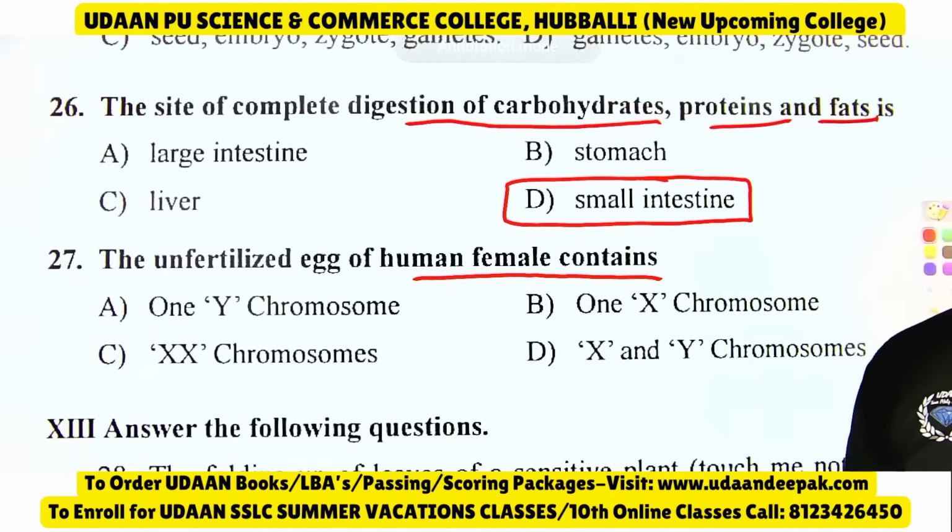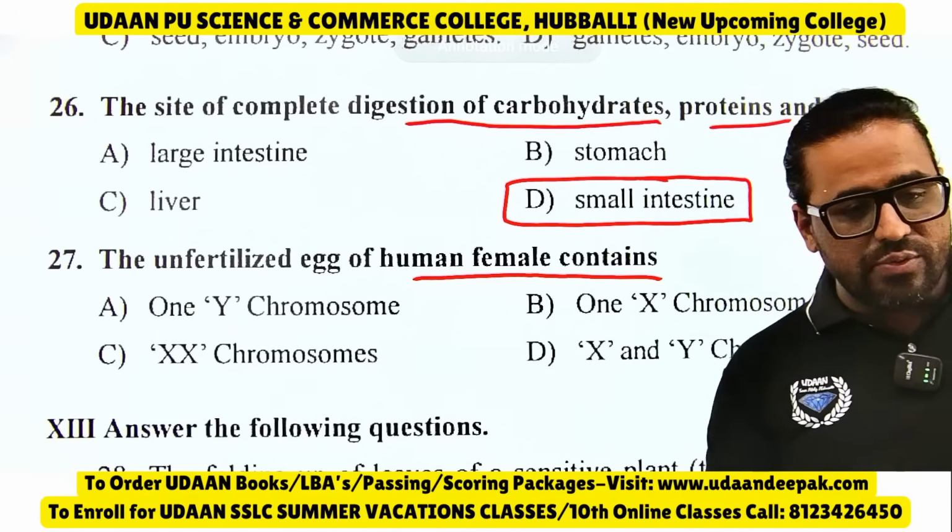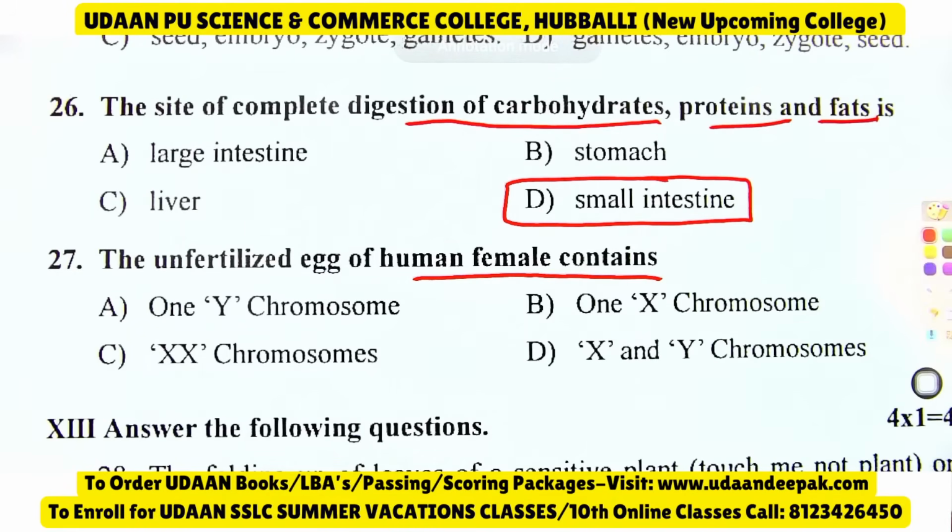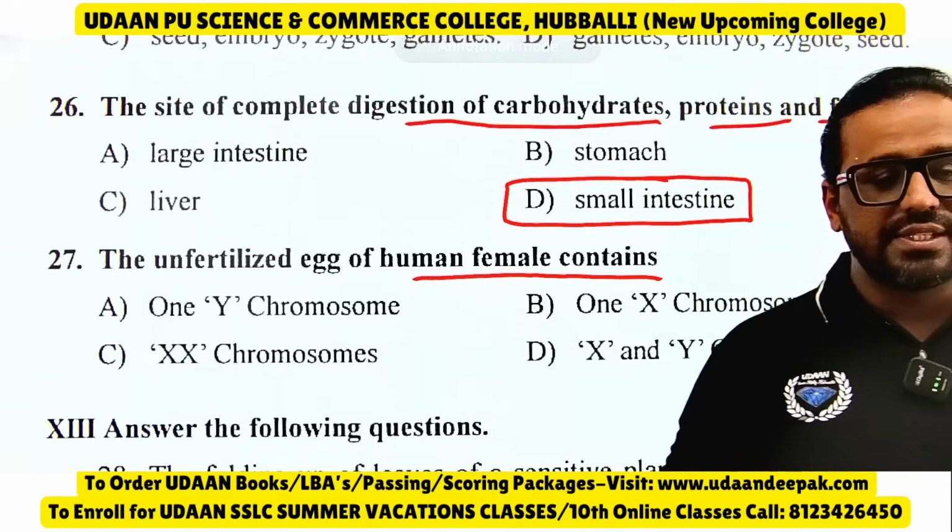The unfertilized egg of the human consists of. Let me know the answer fast. Very good, excellent.